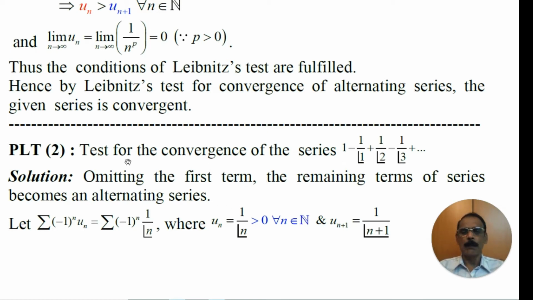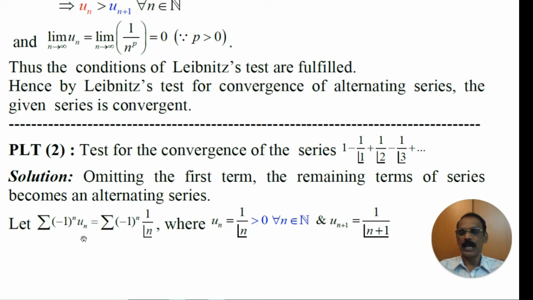If you omit any number of terms, that is, if you delete or add a finite number of terms in a series, the convergence of the series or the behavior of the series will not be affected. Therefore, by omitting the first term, it is not going to affect the convergence of the series. Since we omitted the first term, let us consider the series be series minus 1 to the power n into un, that is equal to series minus 1 to the power n 1 by n factorial.